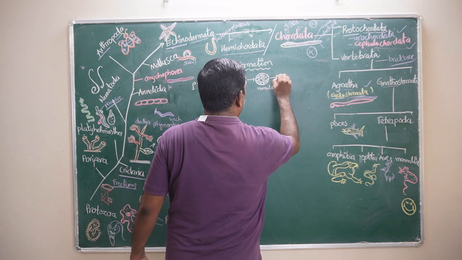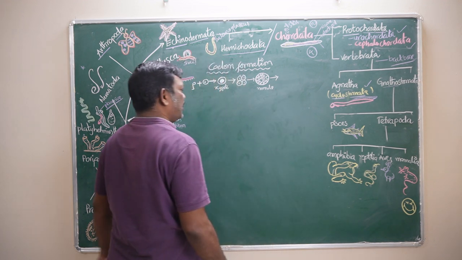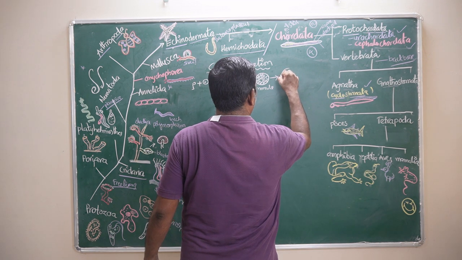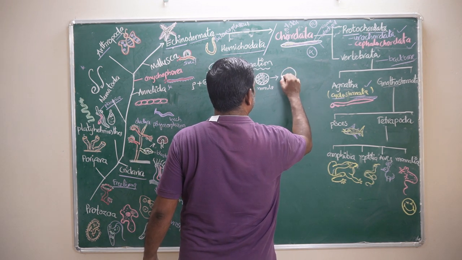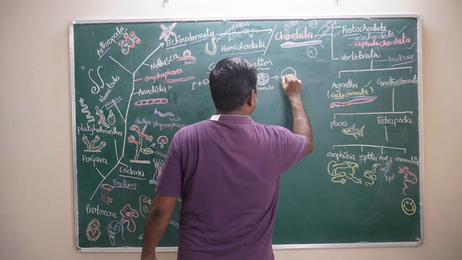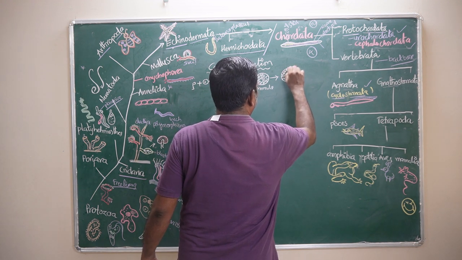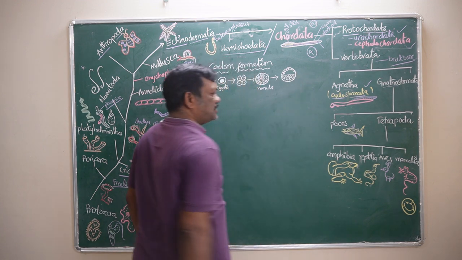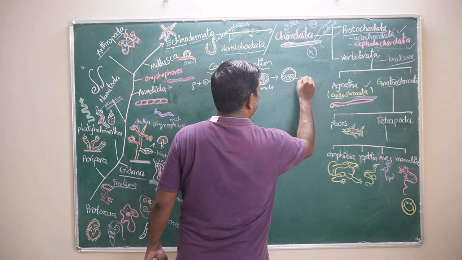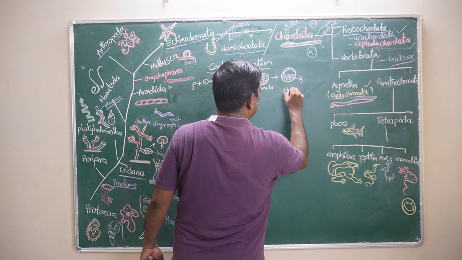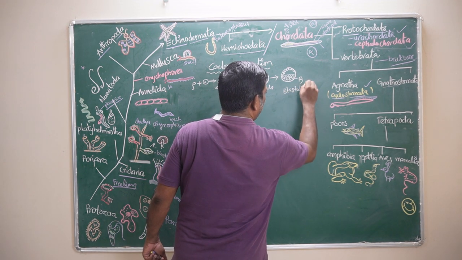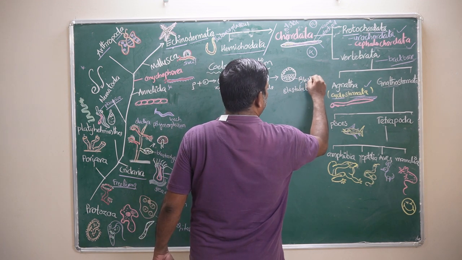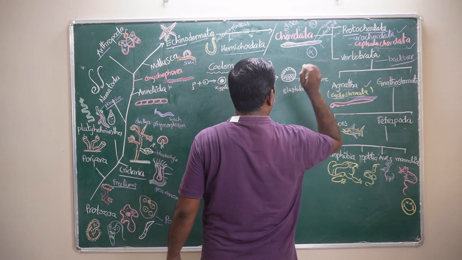Okay. This morula undergoes blastulation. At this time, some of the cells are pushed to one side, and the innermost cells are called the blastomeres. This stage is called the blastula, and this process is called blastulation. Blastomeres are cells present in the blastula.